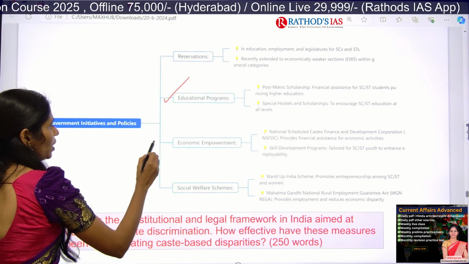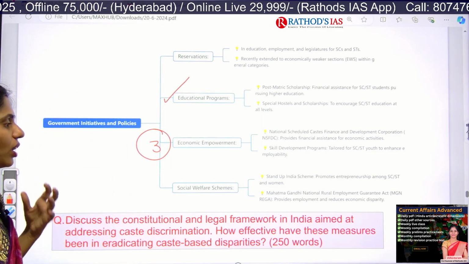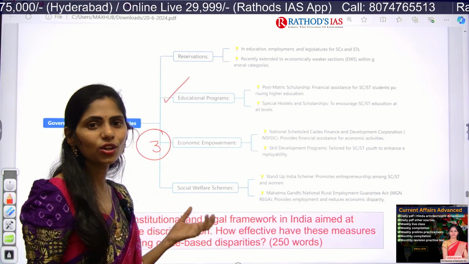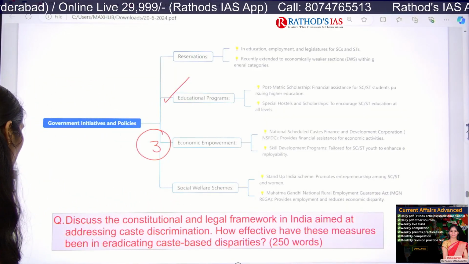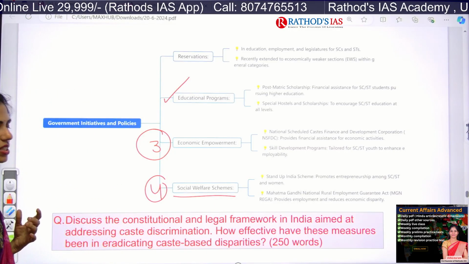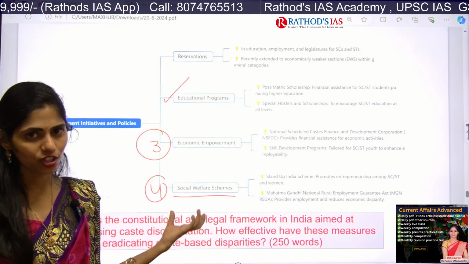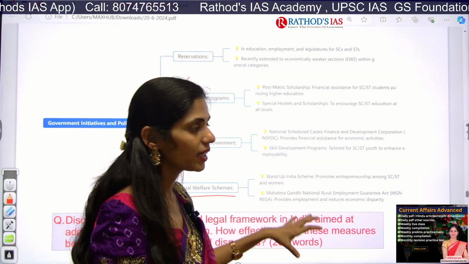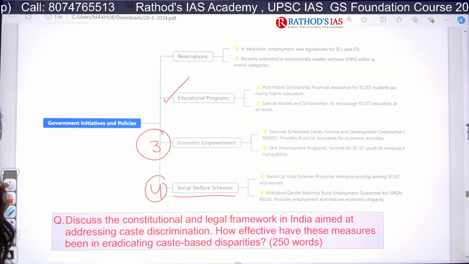And next one is economic empowerment, which the government is also focusing on. For example, they are focusing on skill development programs for SC and ST youth to enhance employability opportunities. And we are also focusing on social welfare schemes like Stand Up India and MGNREGA programs, which provide employment and so reduce economic disparity. So these are some basics of caste discrimination.